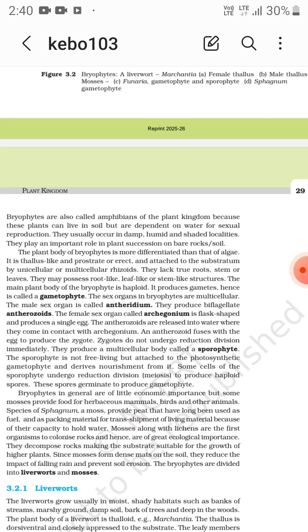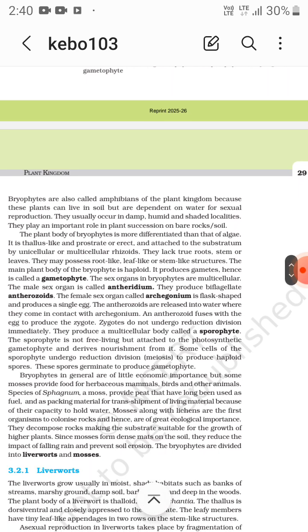The sex organs in bryophytes are multicellular. The male sex organ is called the antheridium. They produce biflagellate antherozoids. The female sex organ is called the archegonium. It is flask shaped and produces a single egg. The antherozoids are released into water, where they come in contact with the archegonium.